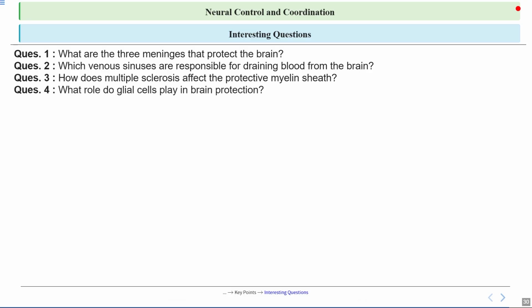So, these are some interesting questions for you. You can solve them after completing the lecture, to check if you have understood the fundamental concepts of this chapter or not. So you can take a screenshot of it.